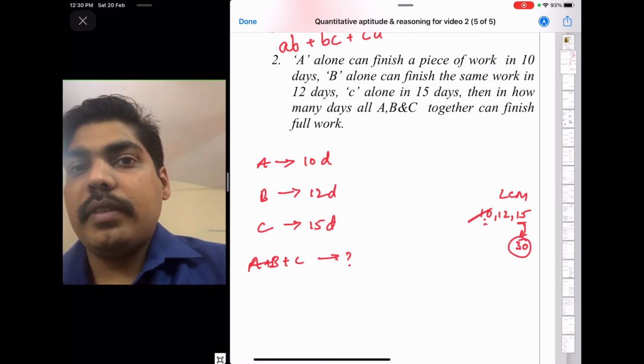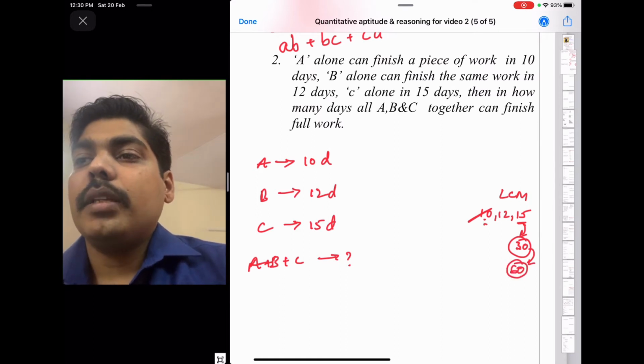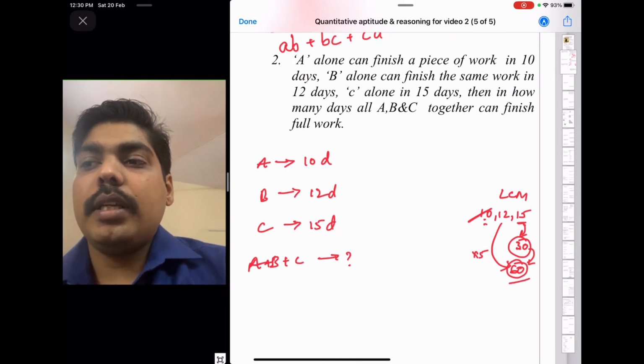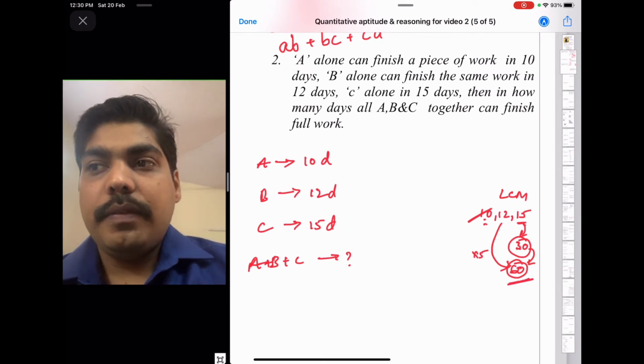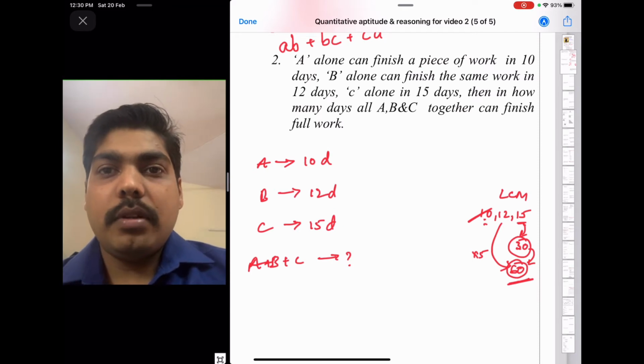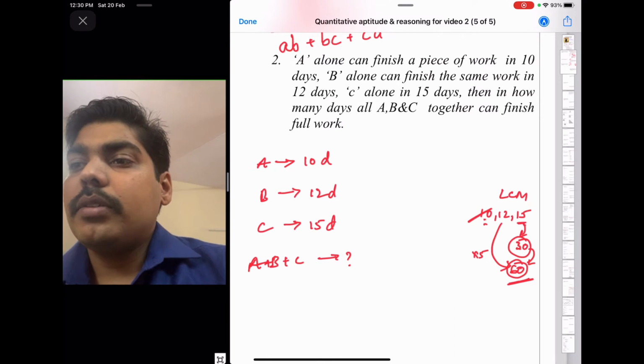Take the multiple of 30. So 30 2s are 60. So 12 5s are 60. So 60 is the LCM. Okay. If you don't understand, again practice for different numbers so that you can understand. Okay. So 60 is the LCM.